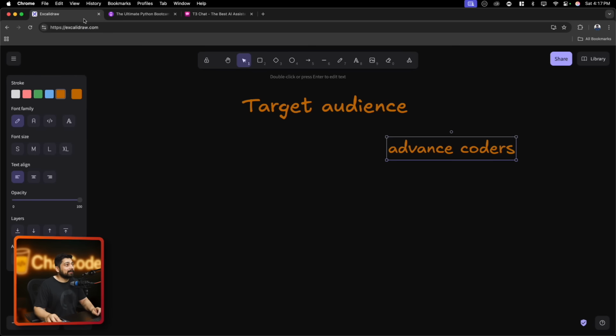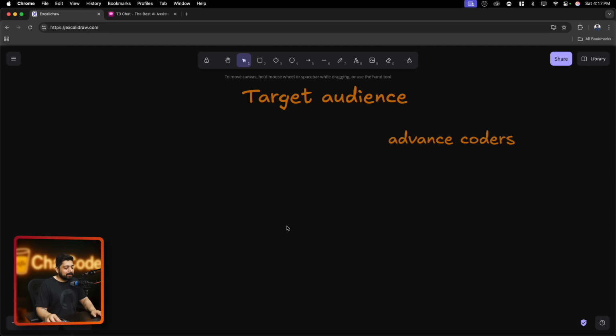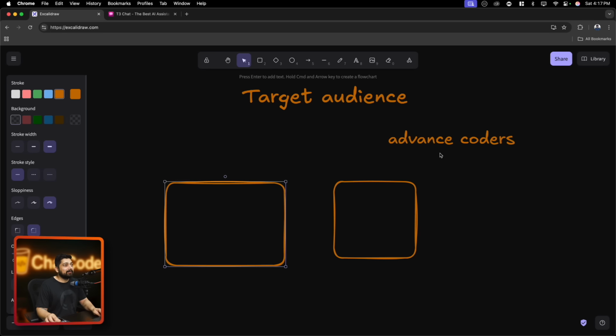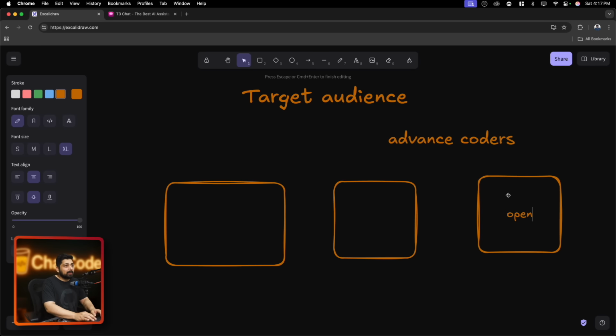Let me tell you why this happens and how you can actually work with that. So what happens in these kinds of things is, let's just say this is your server. This is going to be your front end. And then we have another server that is OpenAI, or not just OpenAI, let's just call this generically any LLM.